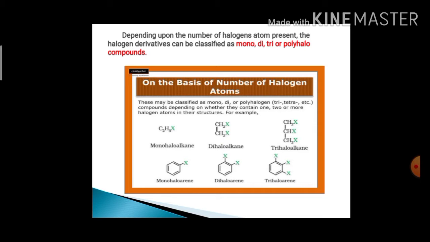Similarly, in the last structure, where three halogen atoms are present, it is called trihaloalkane or trihaloarene. If more than three halogen atoms are present in the structure, they are called polyhalo compounds.